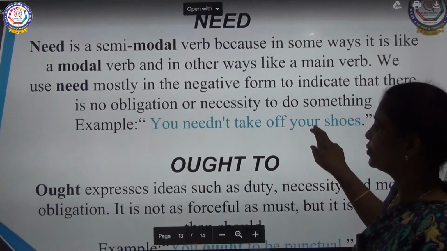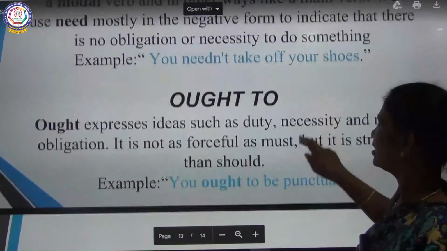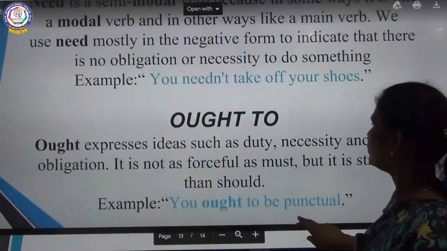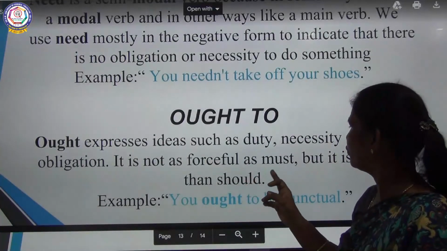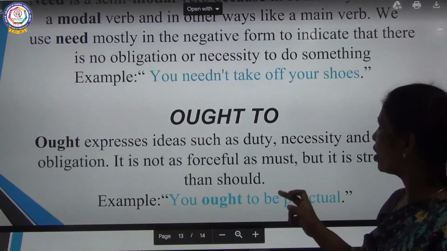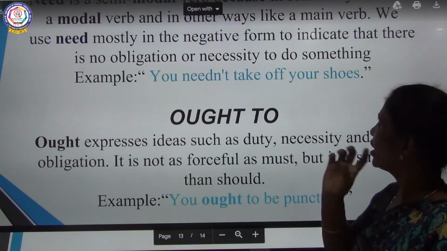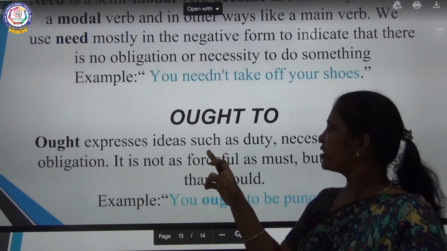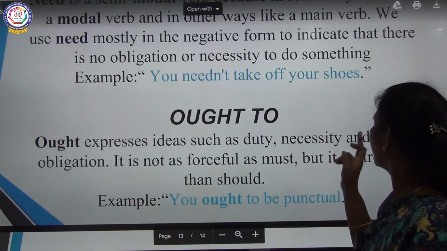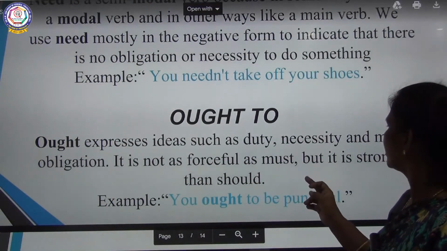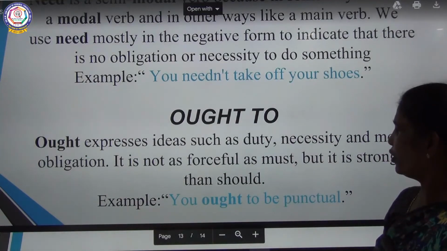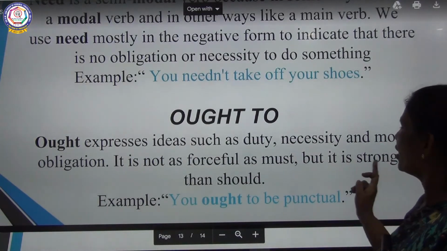Ought to expresses ideas such as duty, necessity and moral obligation. It is not as forceful as must, but it is stronger than should. So here you can see that ought to expresses ideas such as duty, necessity and moral obligation. It is not as forceful as must, but it is stronger than should.